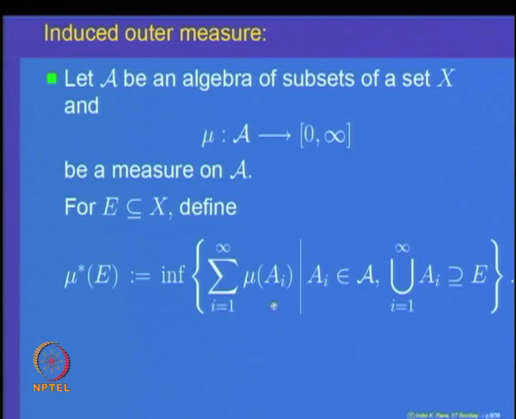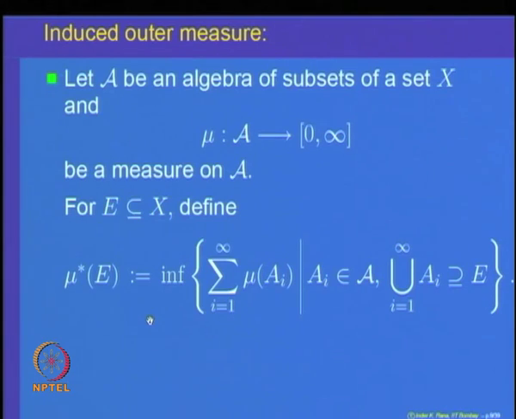So, let us take the sizes of the sets A_i and add them up. What do you think this sum will represent? This sum will represent, in some sense, the approximate size of the set E. Of course, it depends on the covering A_i. Now what we do is take the infimum of all these approximate sizes. That means we take the infimum of these numbers over all possible coverings of the set E, and define that number as mu star of E.